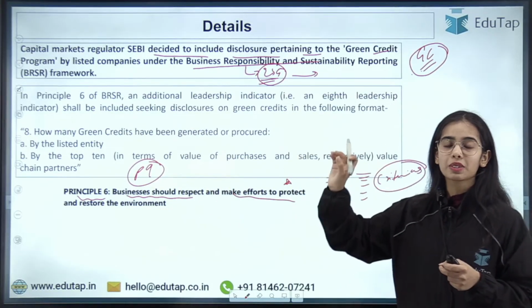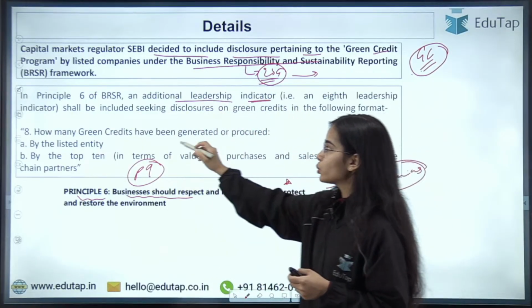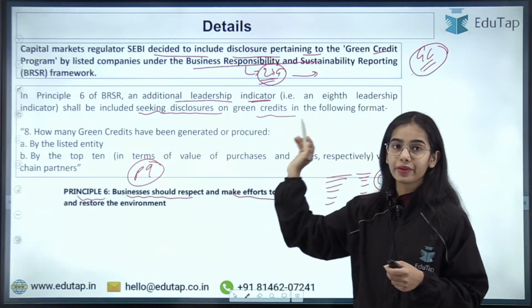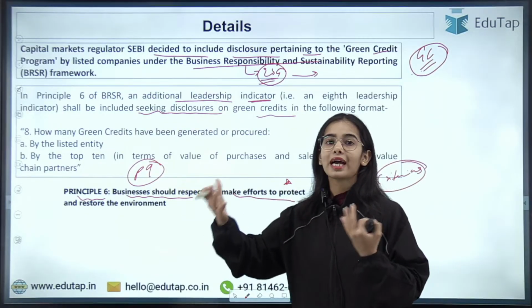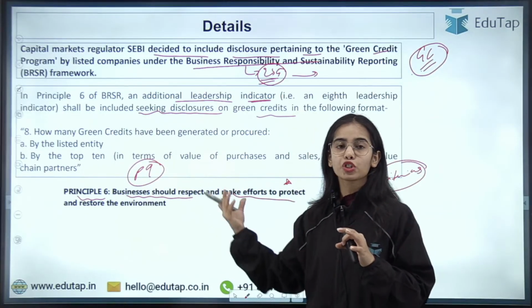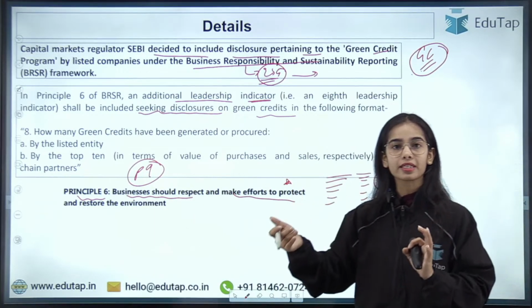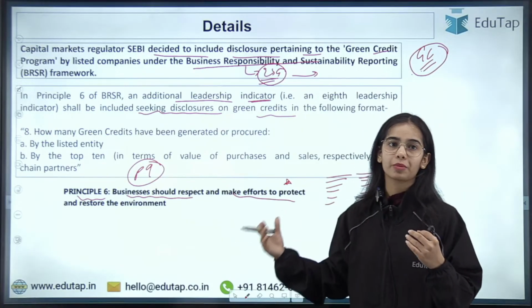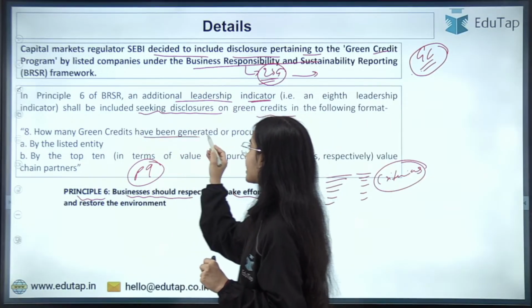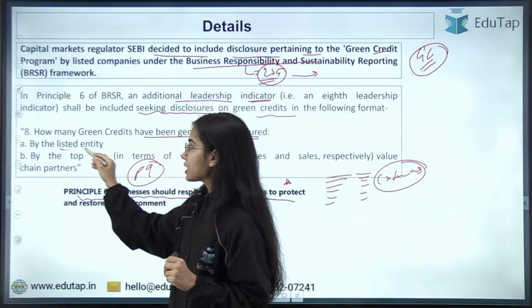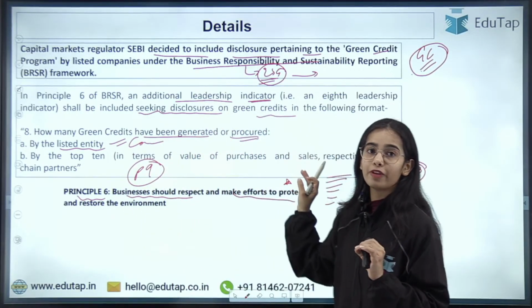Okay, so in principle 6 of BRSR, an additional leadership indicator shall be included, seeking disclosure on the green credits in the following format: how many green credits have been generated or procured by a company. Now the green credits disclosure has become a criterion under principle 6. So the company will have to tell how many green credits have been generated or procured by the listed entity, that is by the company, as well as by the top 10 value chain partners.